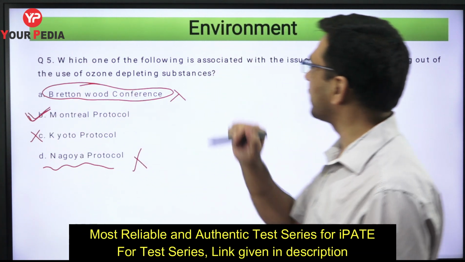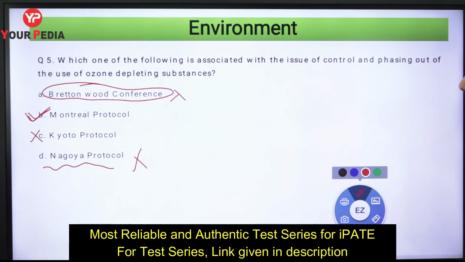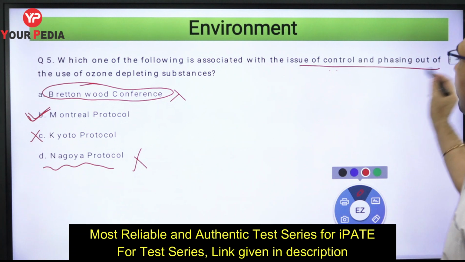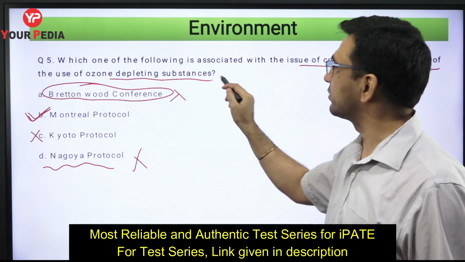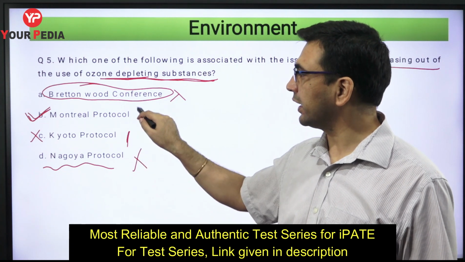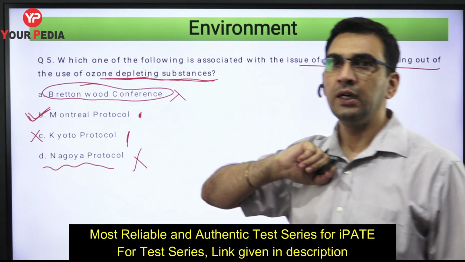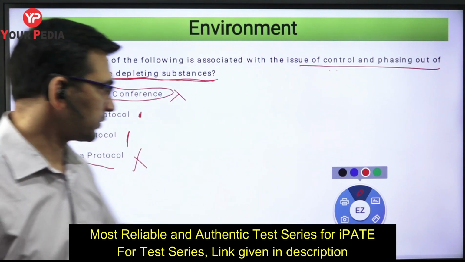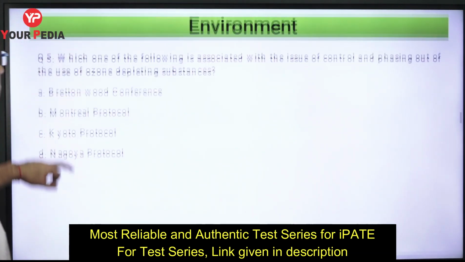Basically, this particular Montreal Protocol is related to the control and phasing out of the ozone depleting substances, right? Like it is for greenhouse gases, it was the Kyoto Protocol. Here we have the Montreal Protocol for the reduction of the release of ozone depleting substances. Okay, so Montreal Protocol is related to that.